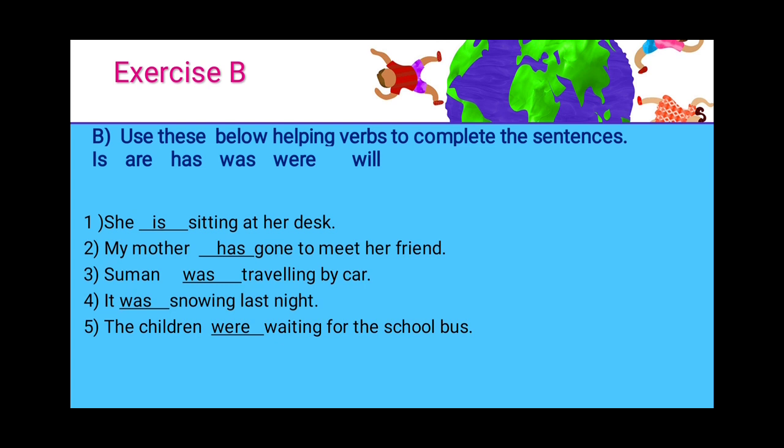The fourth one is, it dash snowing last night. What is the helping verb used here? It was snowing last night. The children dash waiting for the school bus. What is the helping verb here? Were. The children were waiting for the school bus.